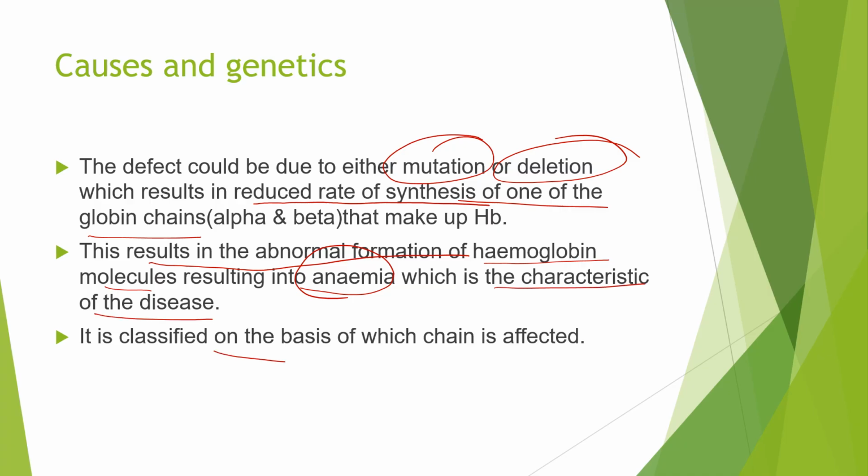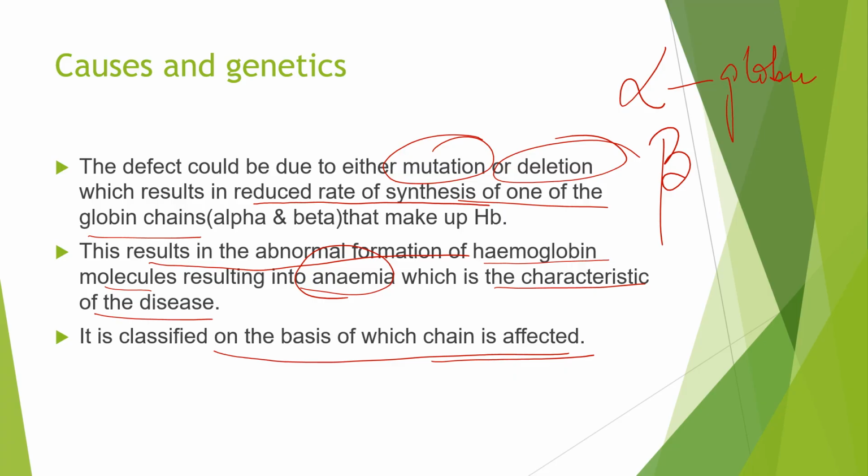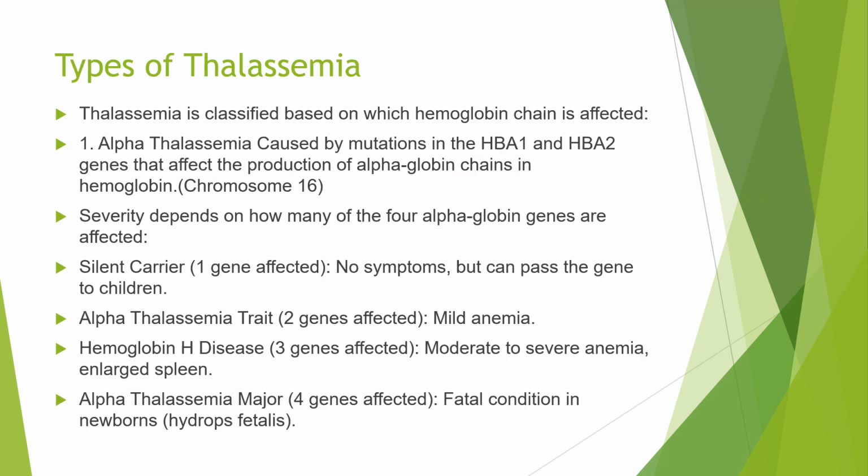Now it is classified on the basis of the chain which is affected. So if the alpha chain is affected, then it is alpha thalassemia, and if the beta chain is affected, that is the beta globin chain. If the alpha globin chain is affected, it is called alpha thalassemia. If the beta globin chain is affected, it is called beta thalassemia, right? So let us see what are the types of thalassemia and how they are affecting the person. So please don't skip. Let us move on to the next slide.